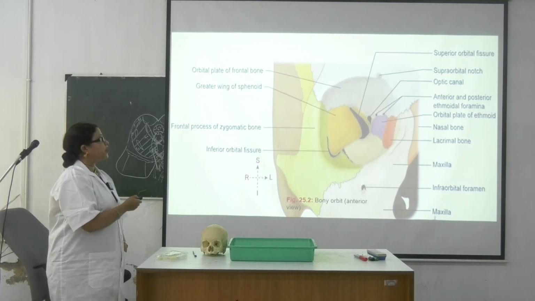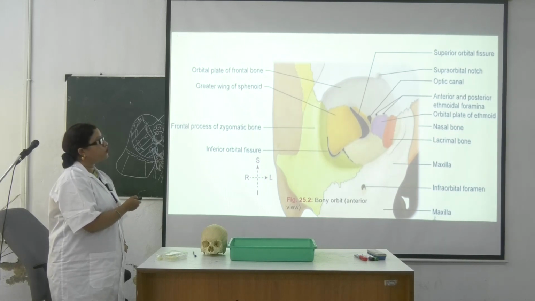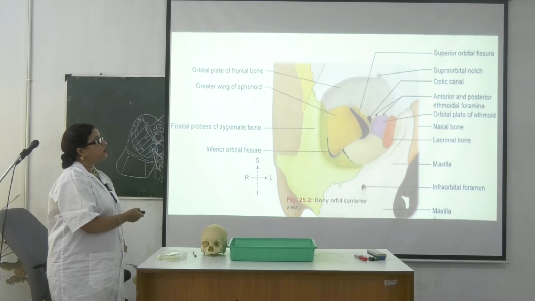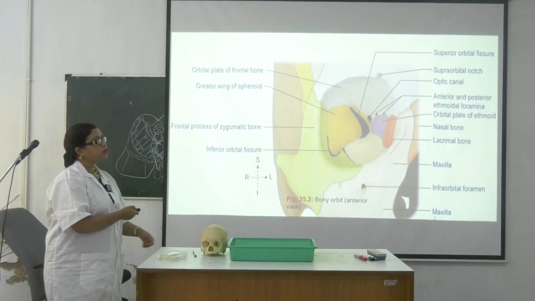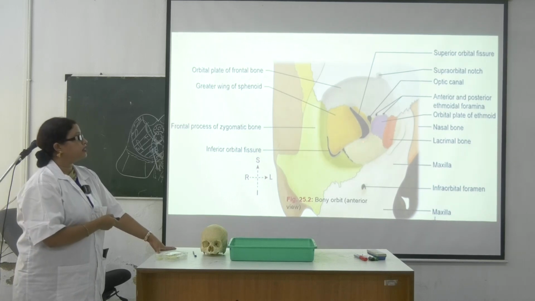ঠিক আছে? So lateral side এ which are the bone? Frontal bone খানিকটা আসছে. What is this suture? This is the frontozygomatic suture. এটা পুরোটাই হচ্ছে zygomatic. Okay, and what is the inferior wall is formed? Part of zygomatic and mainly by the maxilla. Okay, orbital surface of maxilla.